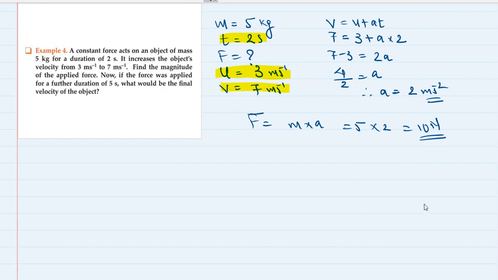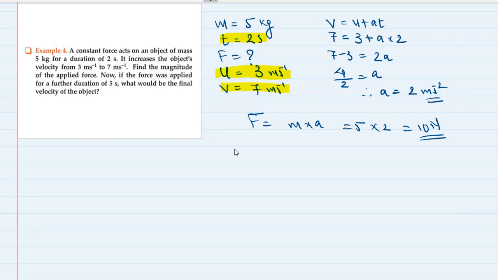Now, if the force was applied for a further duration of 5 seconds, what would be the final velocity of the object?